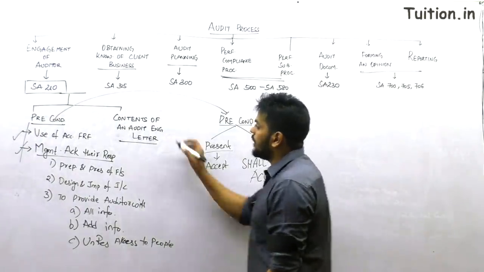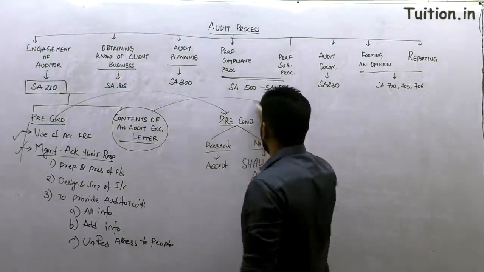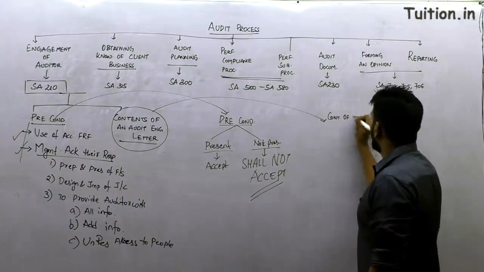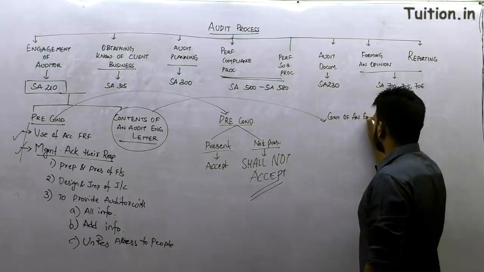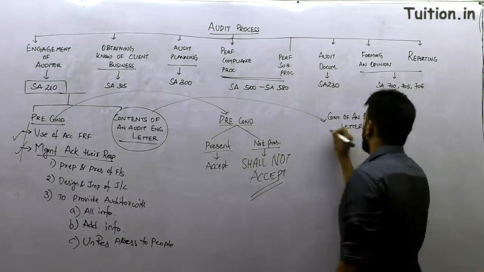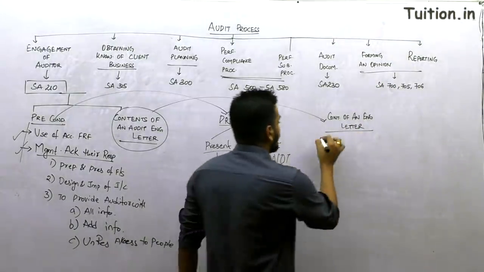And when we take up the audit, we are supposed to prepare an engagement letter. Let me move on to this. What are the contents of an engagement letter? Guys, there are only 6 points that you're supposed to remember here. Look out for them.